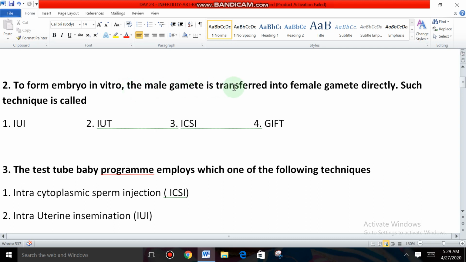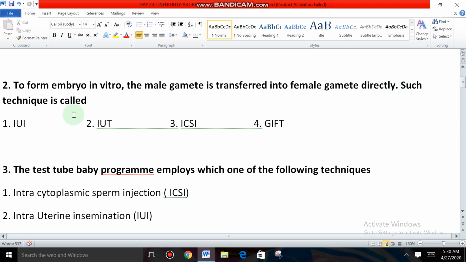The male gamete is directly transferred into female gamete. What is the male gamete? Sperm. What is the female gamete? Ovum. The male gamete is directly injected into the female gamete.